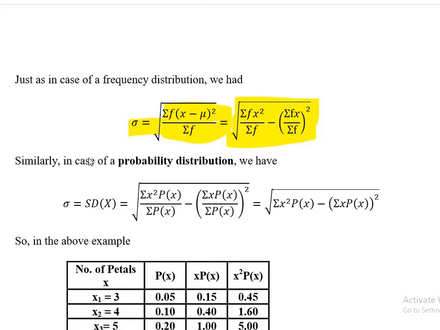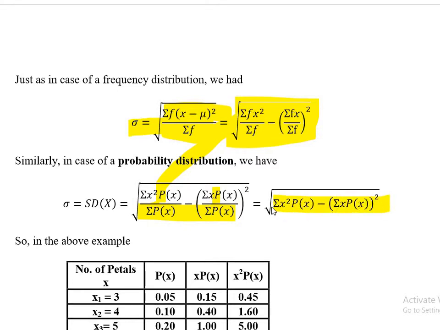Similarly, in the case of a probability distribution, what we will do is replace this f by p. In this formula, f is replaced by p everywhere, and we know that summation p x is 1, so we don't have to divide. I can just write simply summation x squared p x minus summation x p x whole squared.